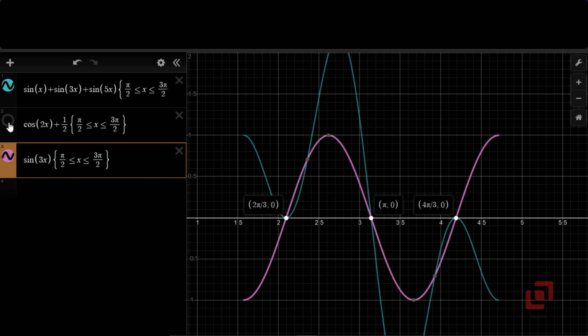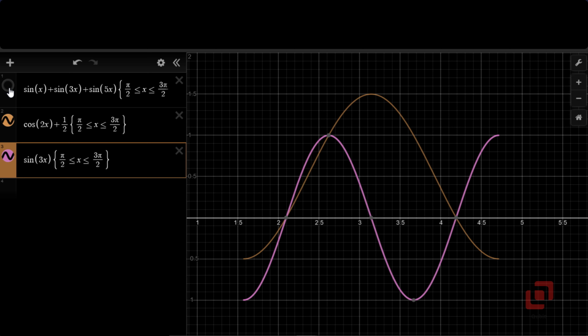The thing which I want you to observe is this. Let us hide the original graph. So these are the two individual equations that we have solved. Cos 2x equal to minus 1 by 2, sin 3x equal to 0. And equal to 0 means we should consider their points of intersection with the x-axis.